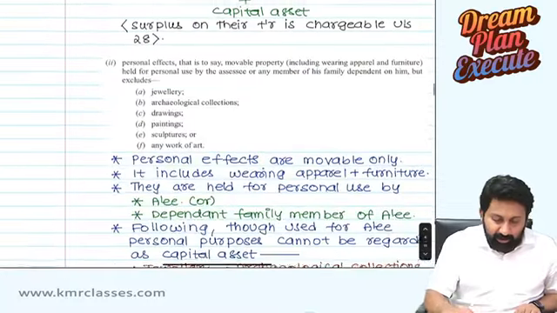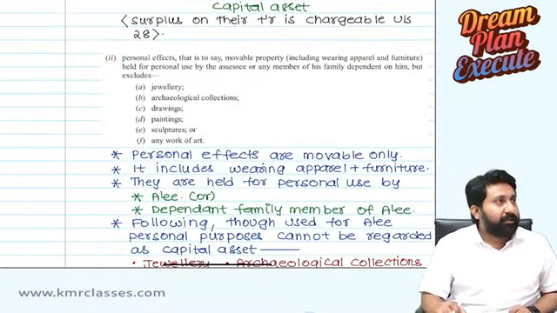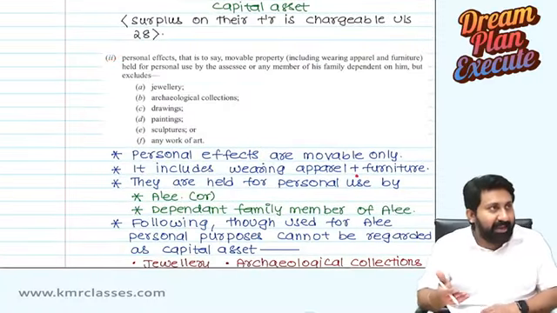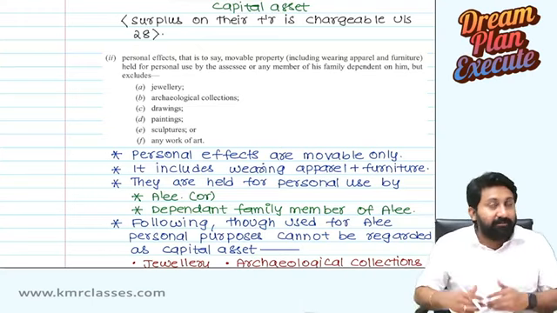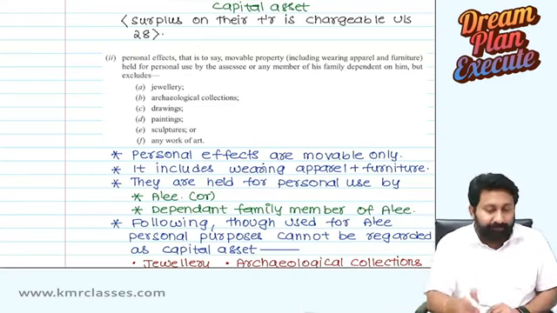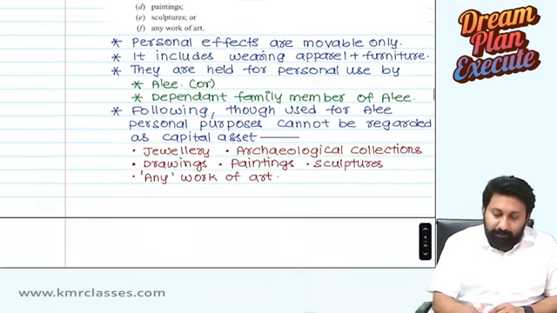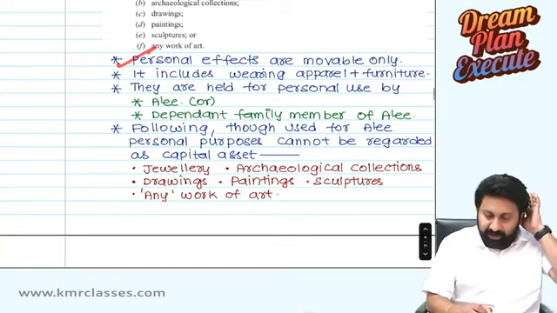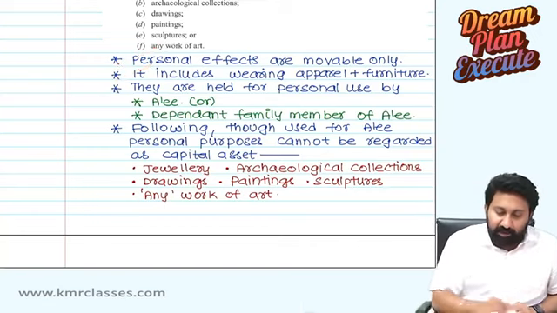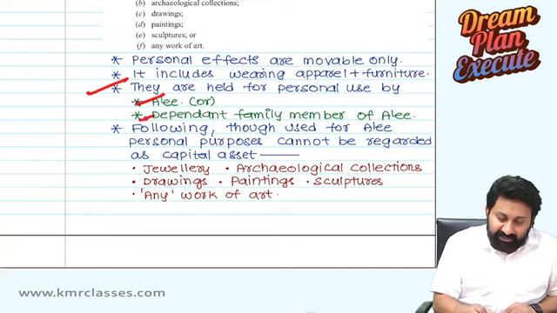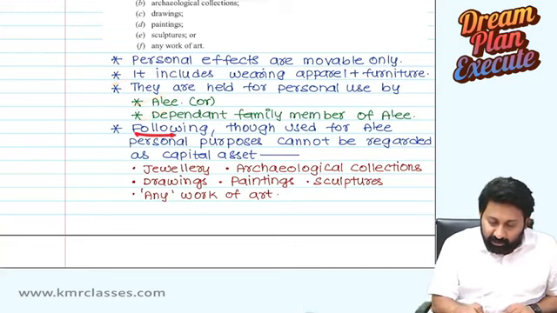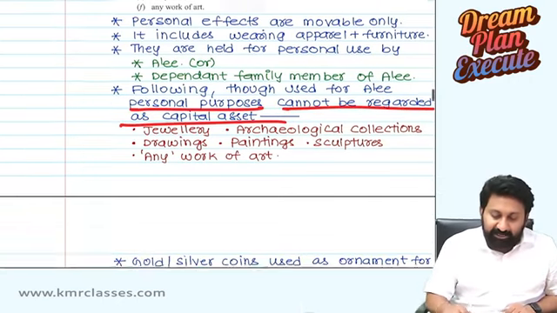Personal effects. Okay, we are reading capital asset does not include. In the Bare Act, instead of writing again, I pasted the Bare Act here. So it will be very easy when you read the document also. So personal effects, that is to say movable property, including wearing apparel, furniture held for personal use, all these things. Personal effects are movable only. It includes wearing apparel and furniture. They are held for personal use by the assessee or dependent. Following, though used for the assessee's personal purposes, cannot be regarded as capital asset.